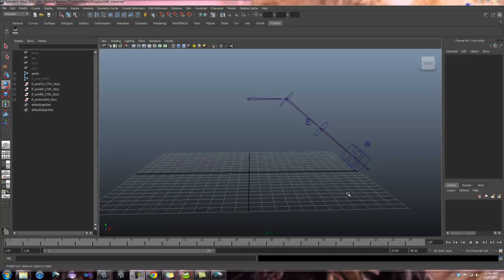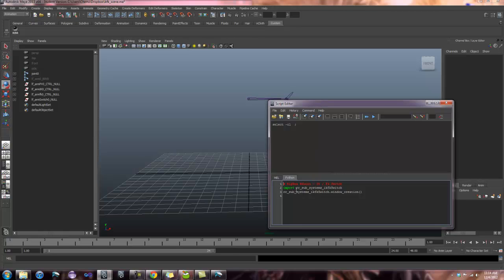The number one concern right off the bat is getting the script to actually execute. So our first step is going to be to come down to our script editor button down in the bottom corner, and we want to type in import followed by the script name rr_sub_systems_IKFKSwitch. And the S in switch is capitalized, so make sure that you also capitalize it. Otherwise, Python is going to give you an error saying that it can't find the script because it's looking specifically for this name. So if it's not capitalized, it's not going to be finding the correct script.